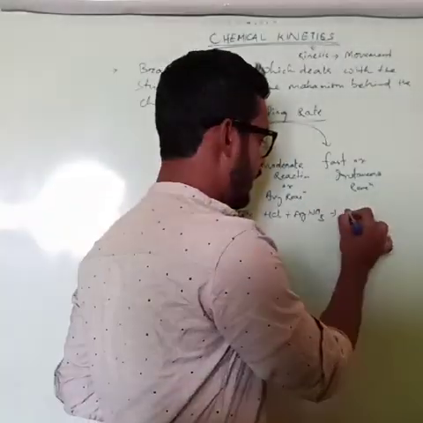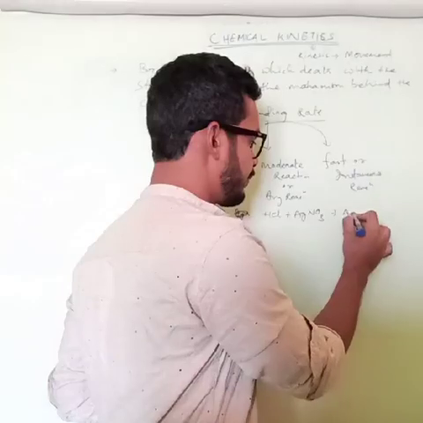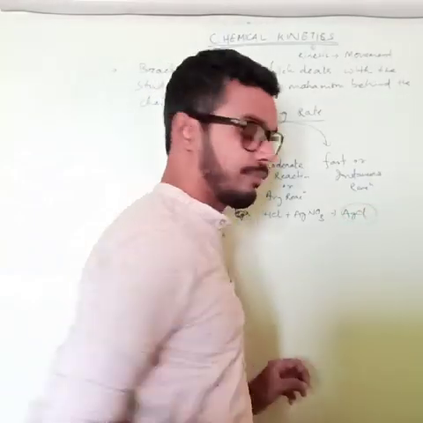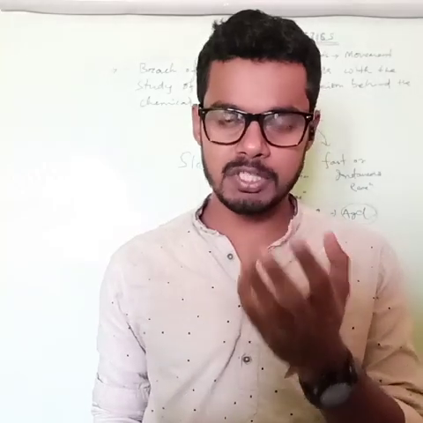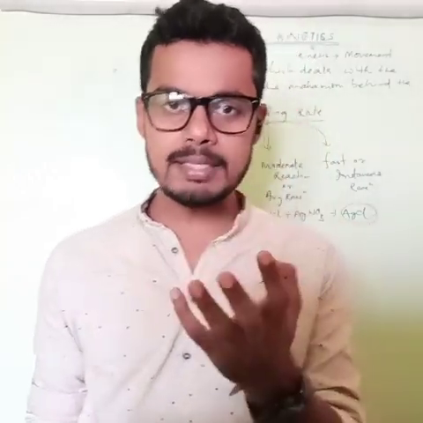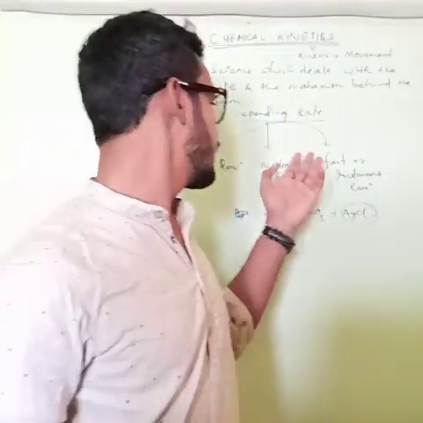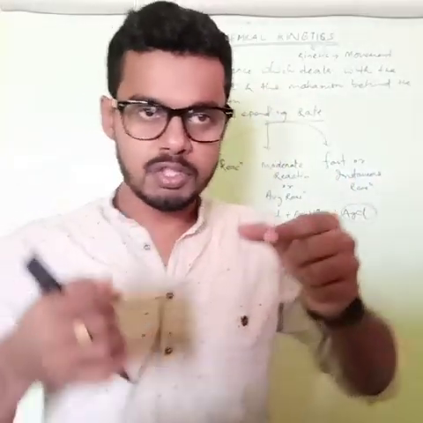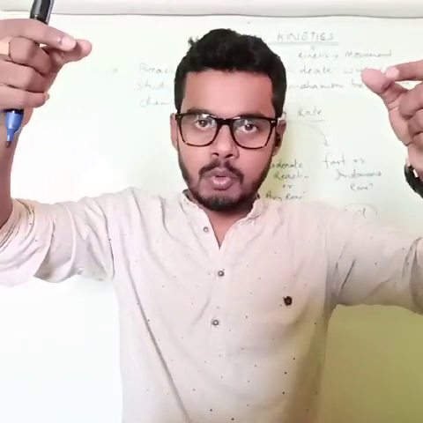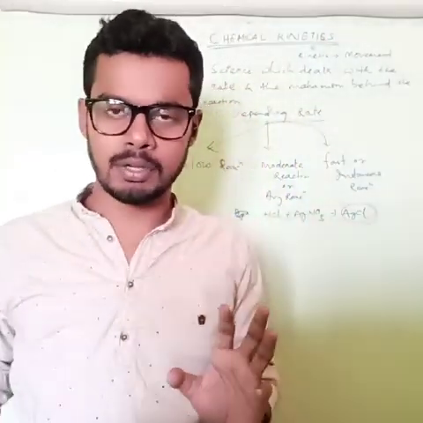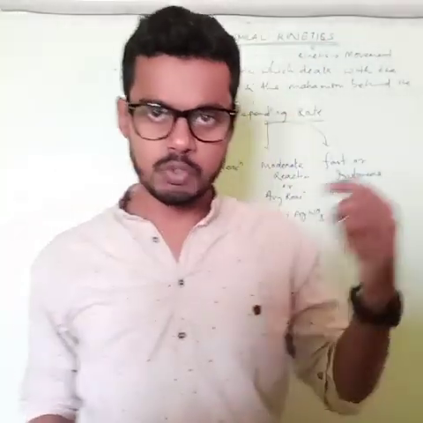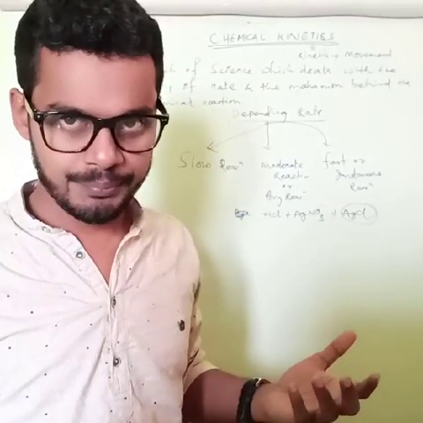Ultimately AgCl will form, and we know that AgCl is a white precipitate. The precipitation of AgCl, silver chloride, is an instantaneous reaction. Both reagents are colorless, but once you add them, a milky white precipitate will immediately appear in your test tube. That is what an instantaneous reaction is.